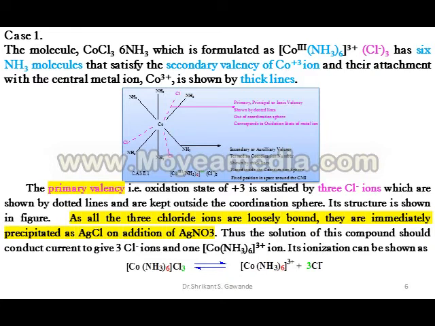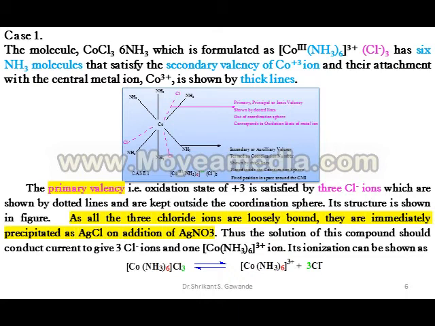Now we will see the primary valency, that is the oxidation state of +3, is satisfied by 3 Cl− ions, which are placed outside the coordination sphere, outside the square bracket, and highlighted in pink color.